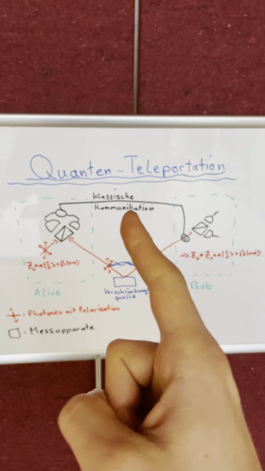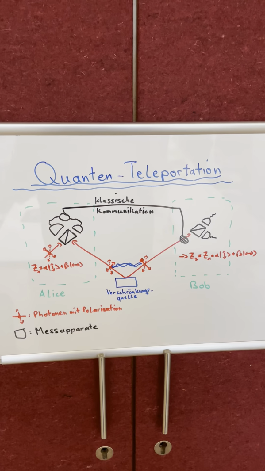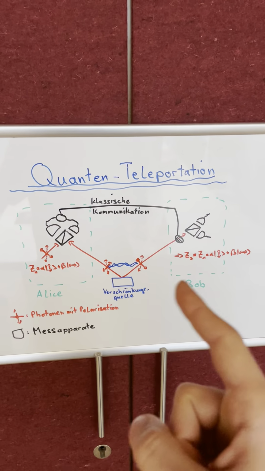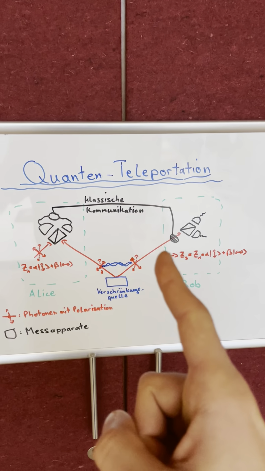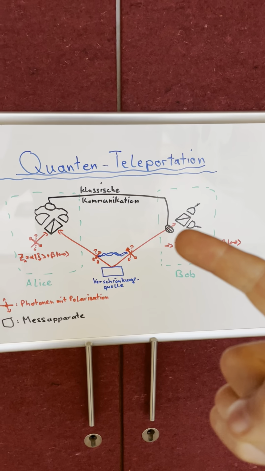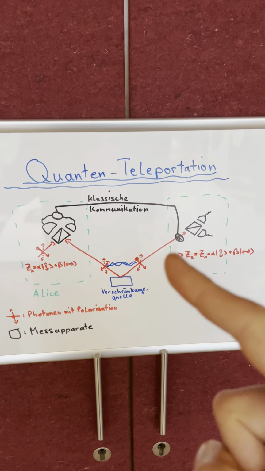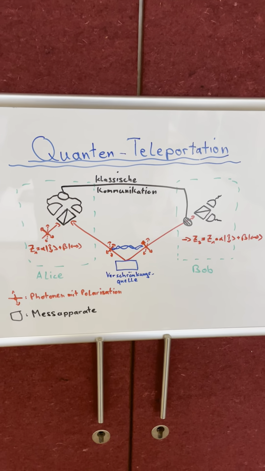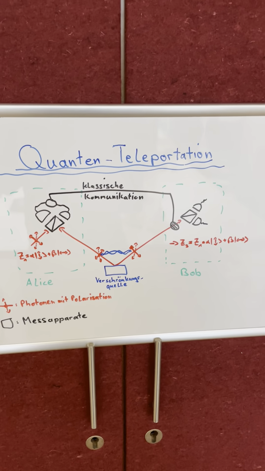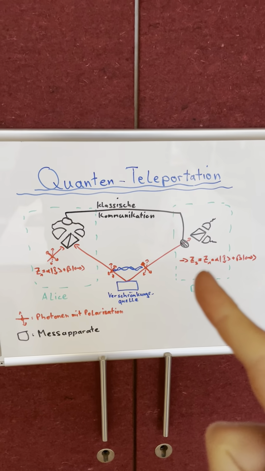This is then transferred via a classical communication channel. There you basically just have, for example, an internet connection from Alice to Bob's lab, and you transfer the information of the outcome to Bob's lab. Bob has to adjust some measurement device according to the outcome, and then he can measure this entangled photon 3 in his lab and confirm that it really has the same quantum state C1.